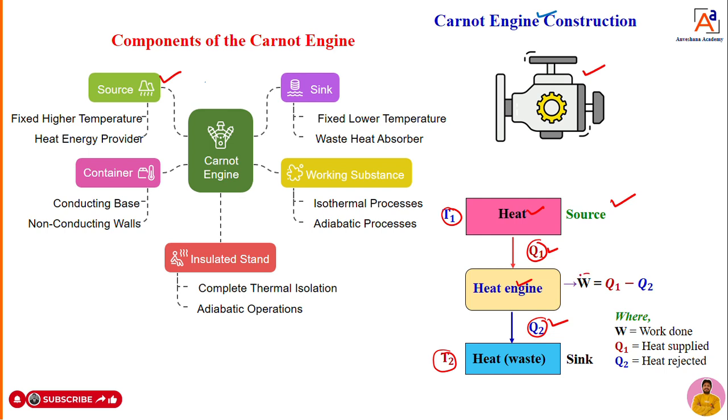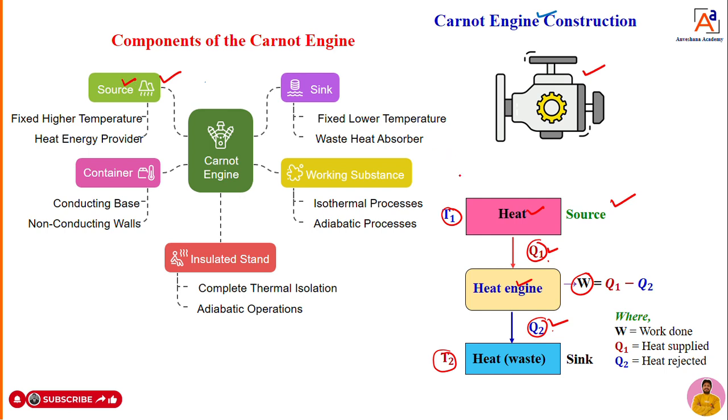Okay, then work done can be calculated with the help of an equation, that is capital W is equal to Q1 minus Q2. This is the Carnot engine now. So now you can see what the important key points of this Carnot engine are.